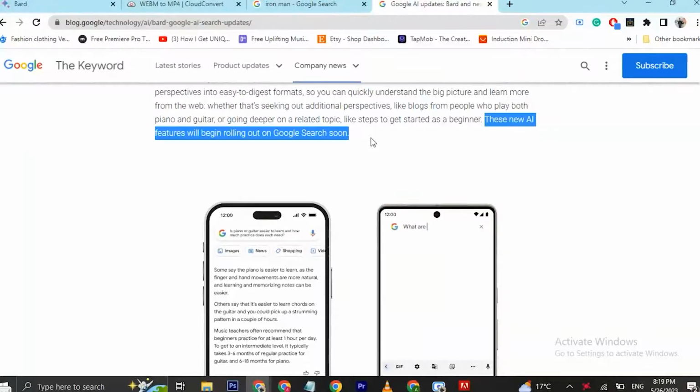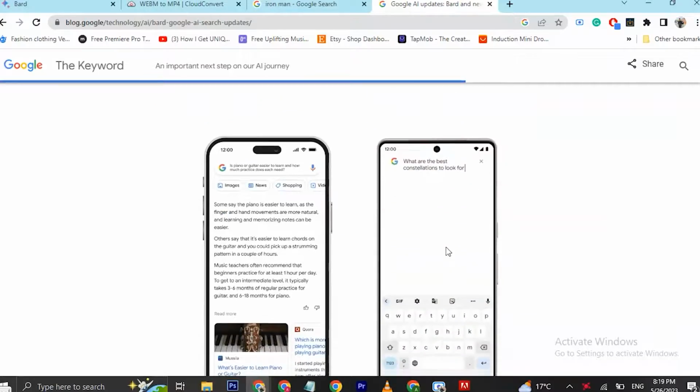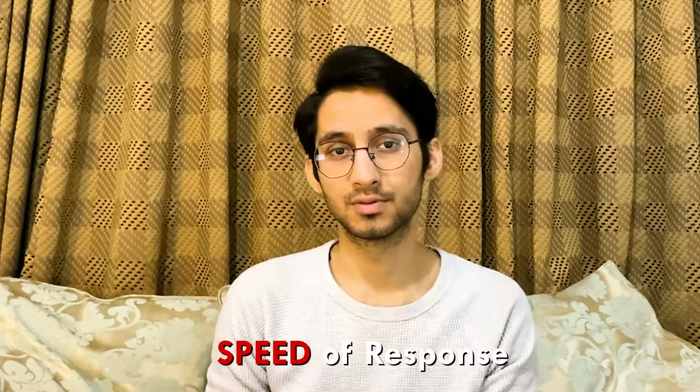Google also released the information that it is going to integrate this Bard AI into the main Google searches to give users a bigger picture of what they are searching. Just like it is showing on the screen now, it gives readers a better understanding. Another advantage that Bard AI has over ChatGPT and many other AI tools is the speed of the response. Bard AI will give you the responses at once, unlike ChatGPT, where it is like someone is typing the response, and sometimes I hate it because it stops in the middle of the responses.